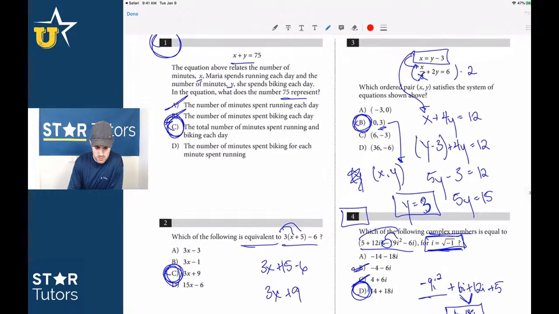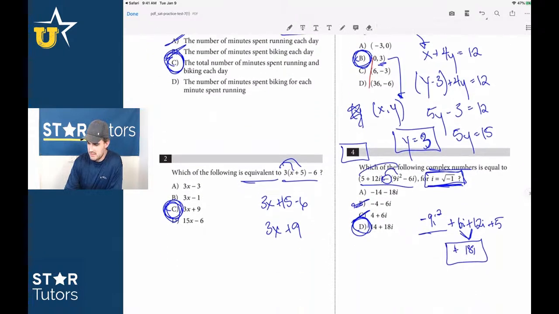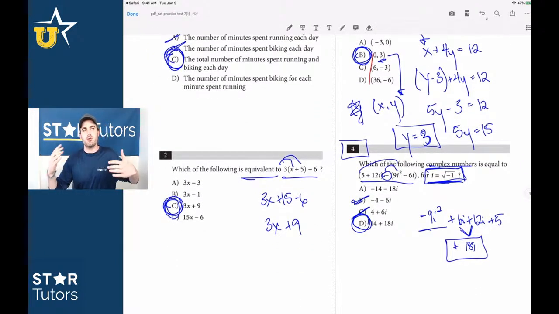Number 1 is C. Number 2 is C. Number 3 is B. Number 4 is D. Guys, remember on number 1, the only reason you skip that is because it's just my philosophy. You don't have to do it if you don't want to, but number 1 wasn't going to be difficult. That question shouldn't be difficult, especially if you're a really good math student.